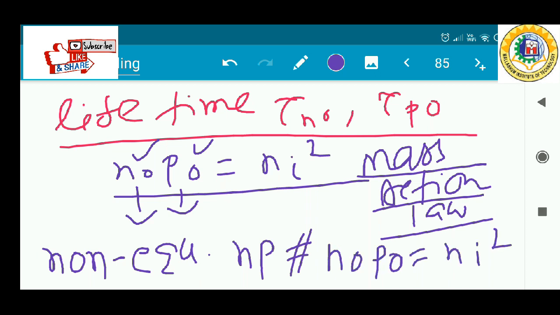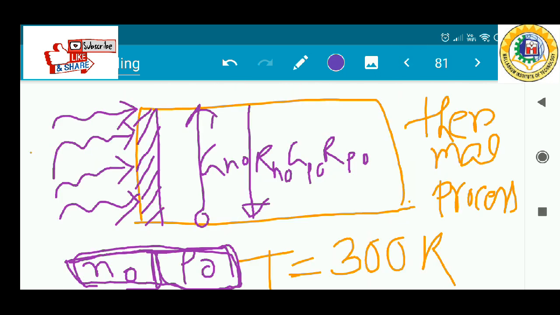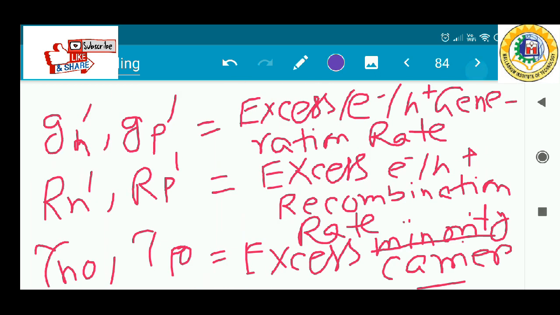And what do we mean by the non-equilibrium condition? We have exposed the semiconductor to an external force, here a photon of light, and that photon is responsible for generating extra electrons and holes, and under that condition the mass action law is no longer valid.